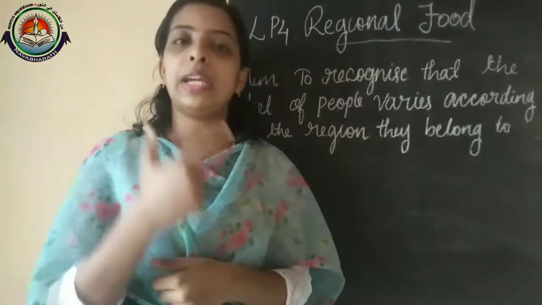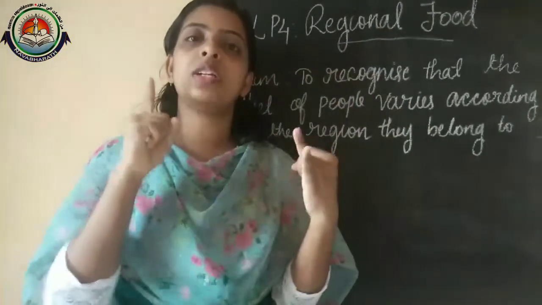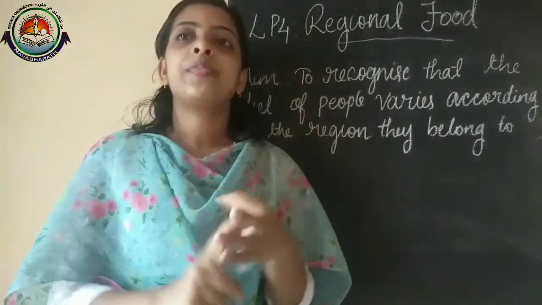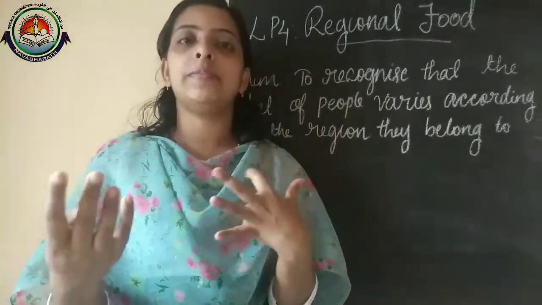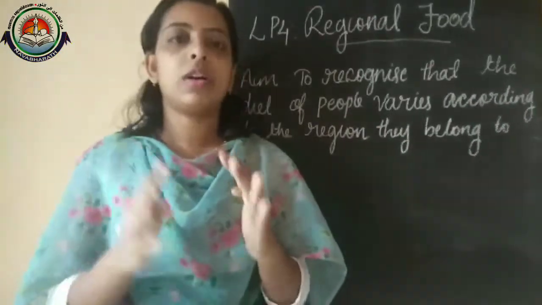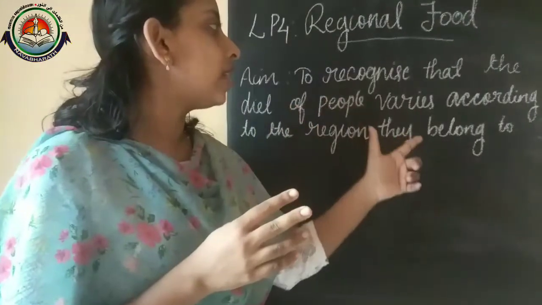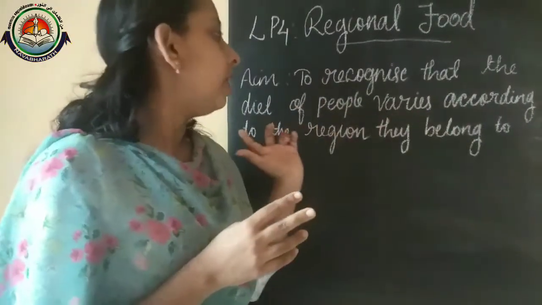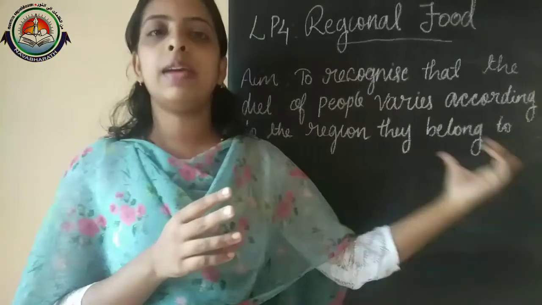Regional food is mainly according to the geographical location, climate, and the production, meaning the crops grown in that particular region. On that basis we can say how food varies by the region it belongs to.